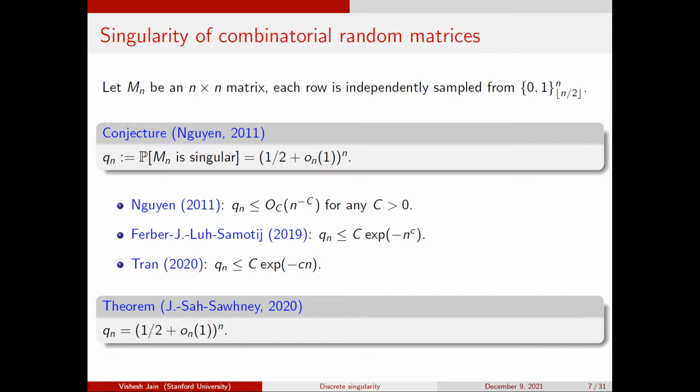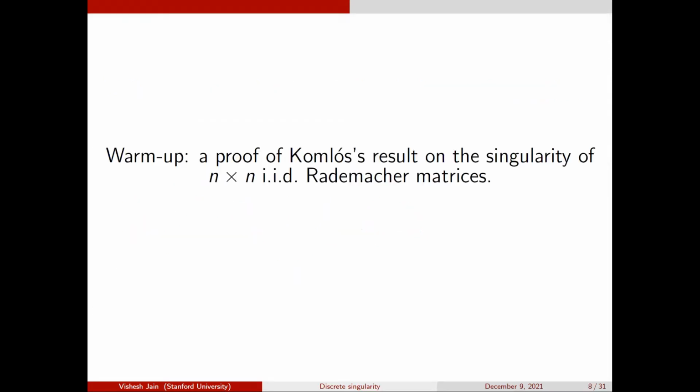Okay, so now as a warm-up, you might say, you have a bunch of results, now how might I prove something of this form? Since we have a little bit more time in the seminar, I thought I'll give you a proof of Komlós's result. Maybe this is not the proof that Komlós had, but let's give some proof. What's been happening in the past 50 years is that there are very obvious places where you can improve these arguments, and the past 50 years have been about improving these arguments, so there's more and more machinery to do this.